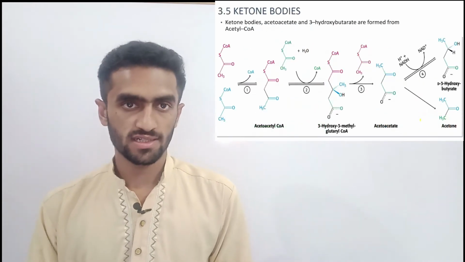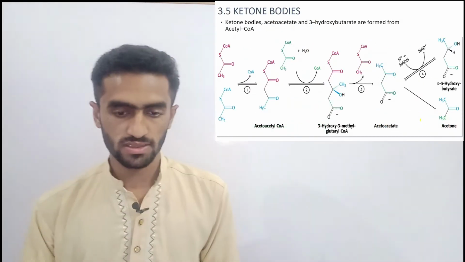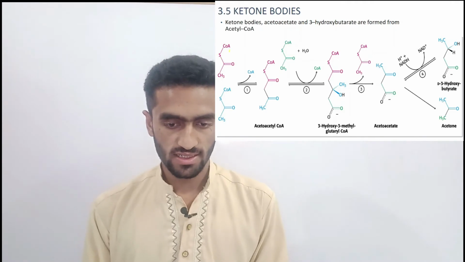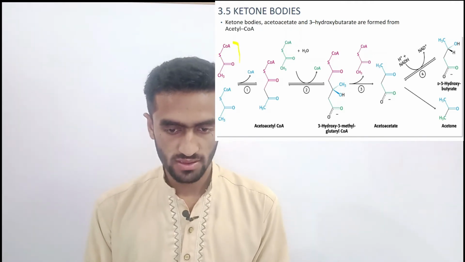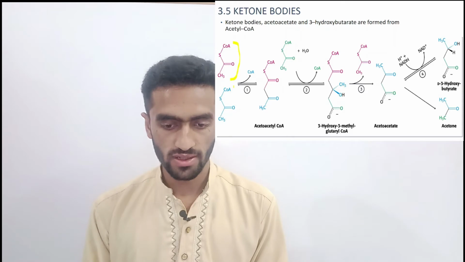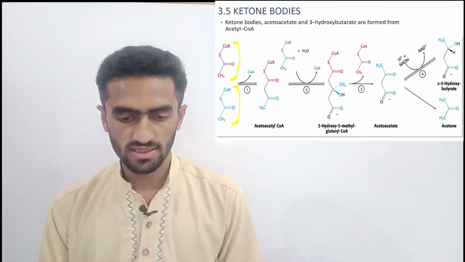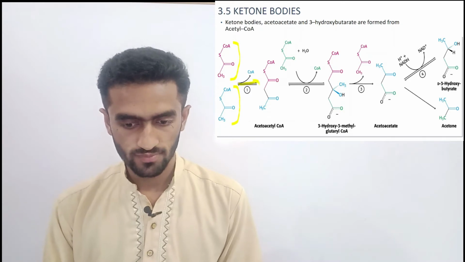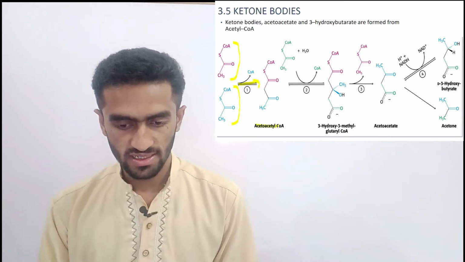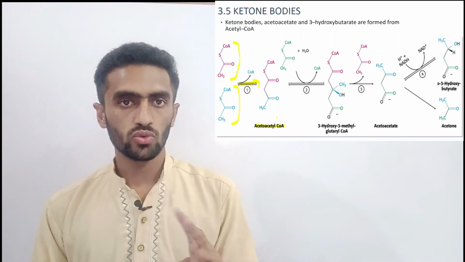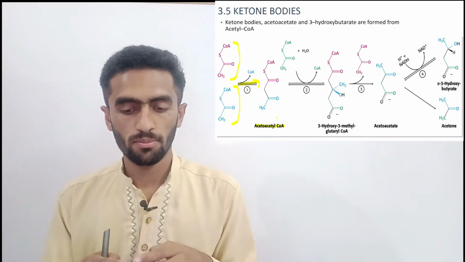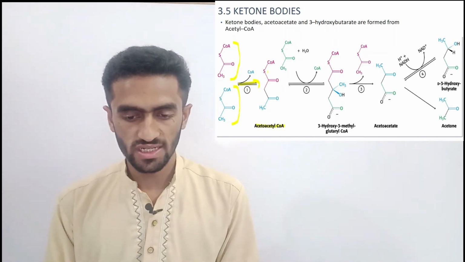Now let's discuss how ketone bodies are formed. On this side you can see acetyl CoA, one acetyl CoA and a second acetyl CoA. They combine to form acetoacetyl CoA.